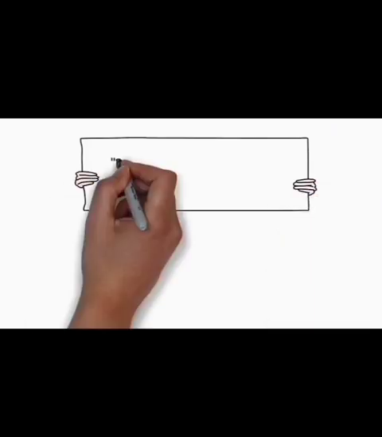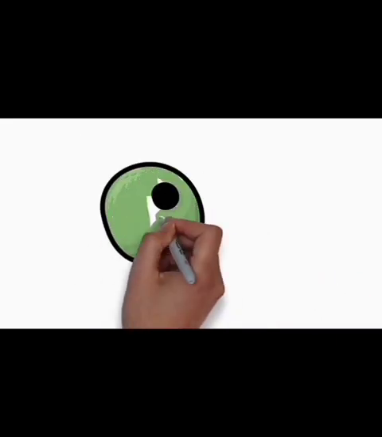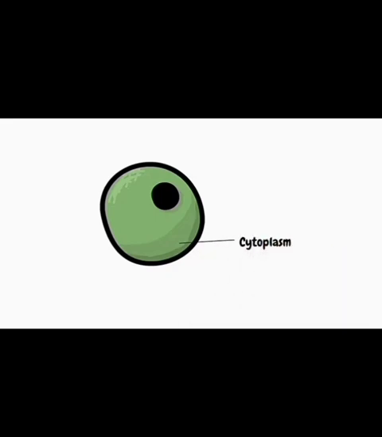Cell is the basic structural, functional, and biological unit of all known organisms. Cells are also building blocks of life and the smallest unit of life. A simple cell consists of cytoplasm, a jelly-like substance which holds all the organelles of the cell, enclosed within a cell membrane. Cells also contain genetic information inside the nucleus, which is responsible for conducting all the activities and functioning occurring inside the cell.